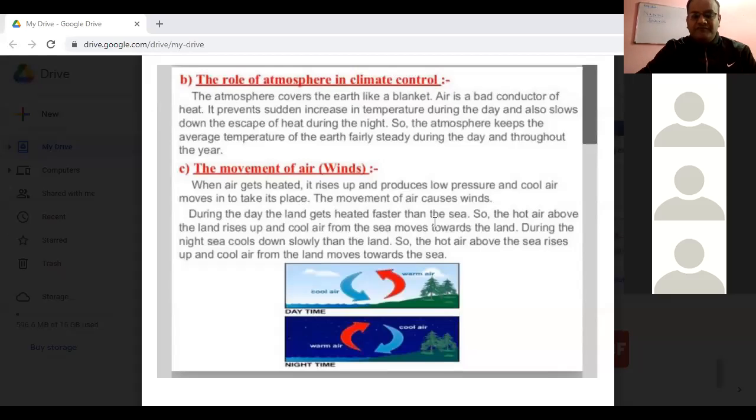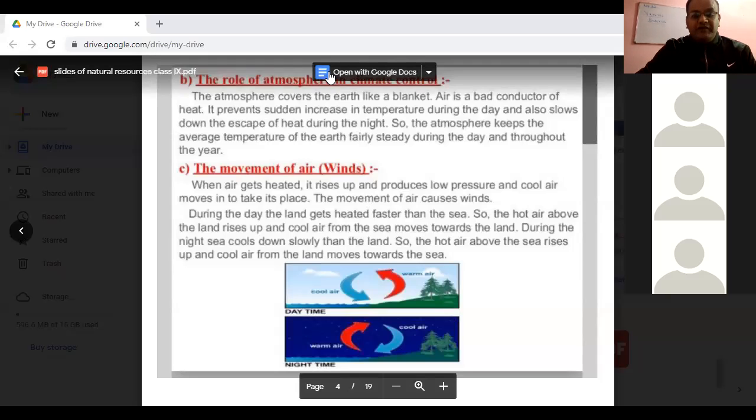Land will be heated up faster than the sea. Hot air from the land rises up and cool air from the sea moves towards the land. So from where to where will it move during the daytime?